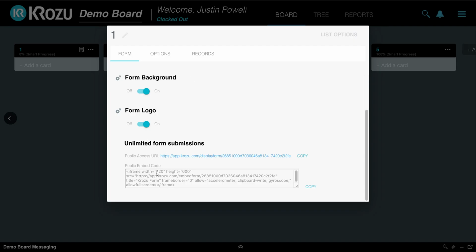And this is an embed code. So if I wanted this form to be on my website or on my social media, whichever, I would copy this code and embed it straight into the website.